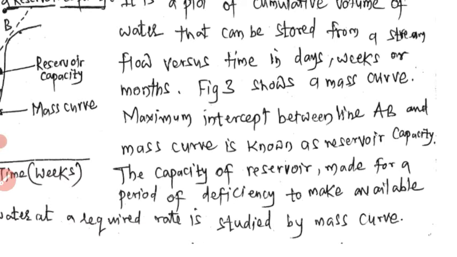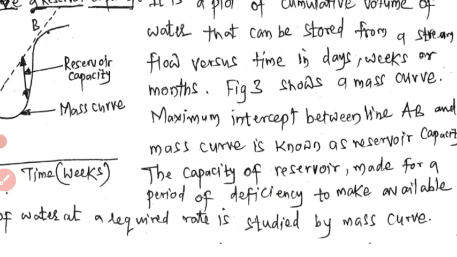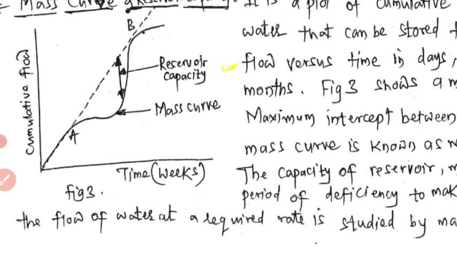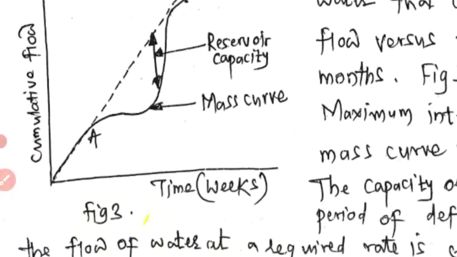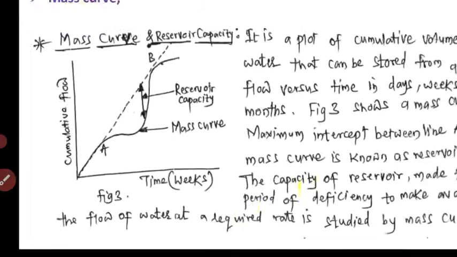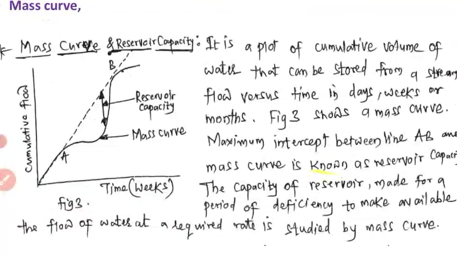By knowing this, we can study how much the reservoir's storing capacity is. By this graph we can come to know. It is plotted between the cumulative flow with respect to time, whether the time is weeks or days.